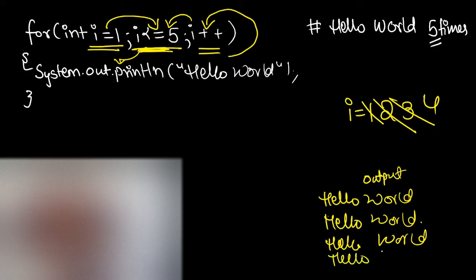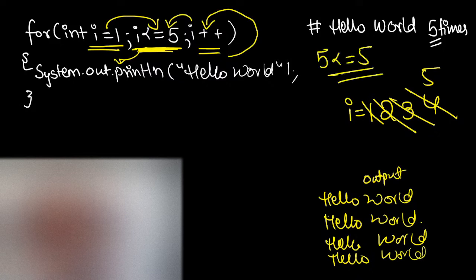So hello world is again being printed. i value now will be incremented to 5. I will check, am I on the endpoint? 5 less than or equal to 5. Condition is still true because 5 is not less than 5 but 5 is equal to 5, so the condition is still true. So again hello world will be printed. So I am writing it down there, hello world will be printed. Hello world is again printed.